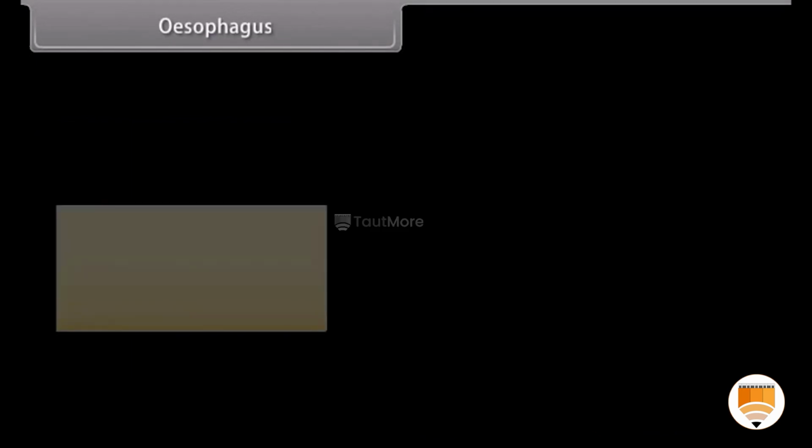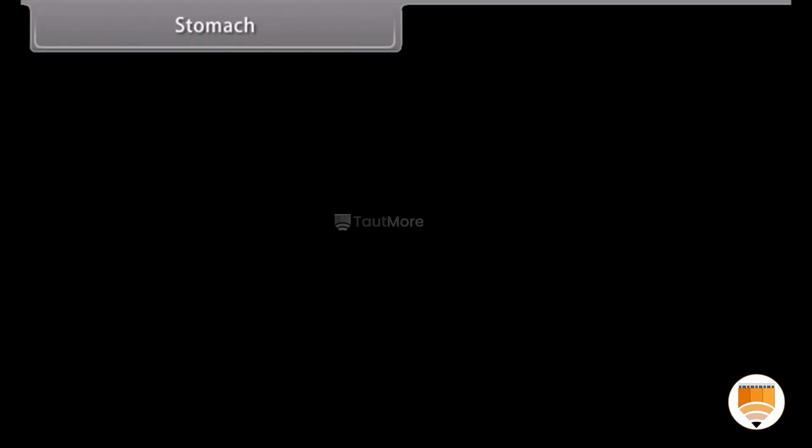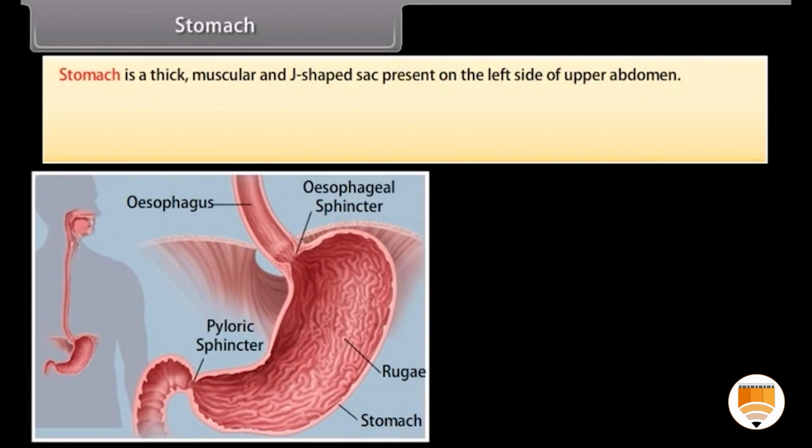Esophagus. Esophagus is a long, narrow and tubular part of the digestive system. It passes through the neck and pharynx and opens into the stomach. It conducts the food by peristalsis. Stomach. Stomach is a thick, muscular and J-shaped sac present on the left side of the upper abdomen.